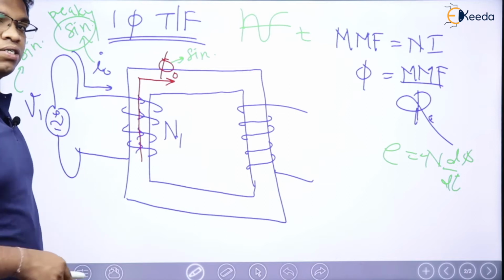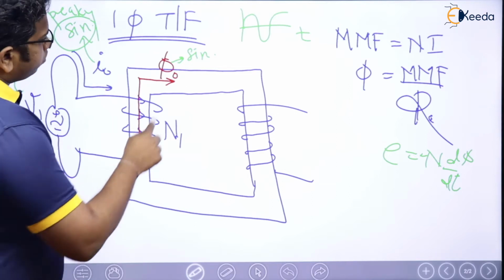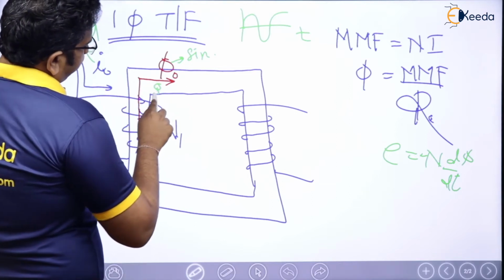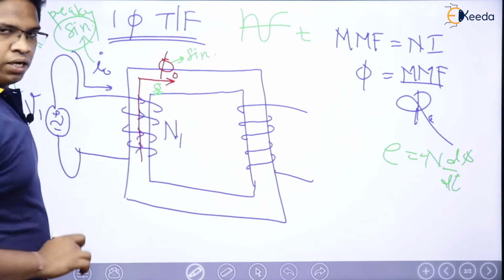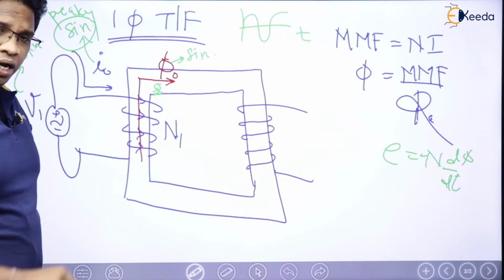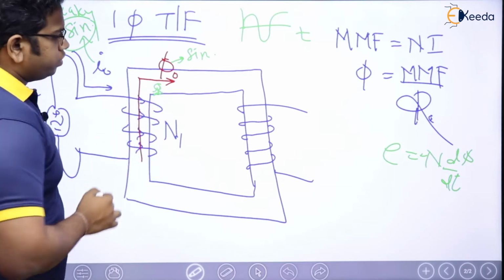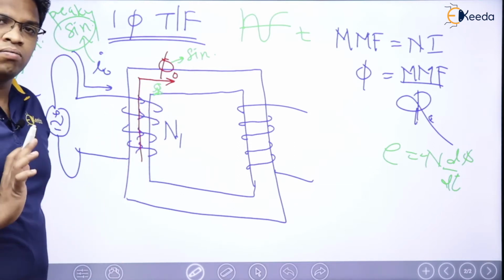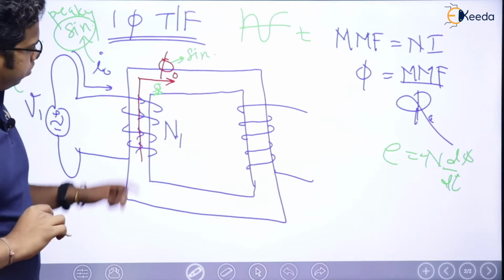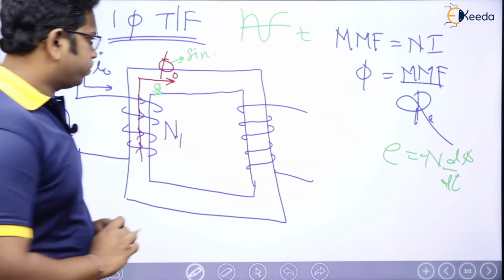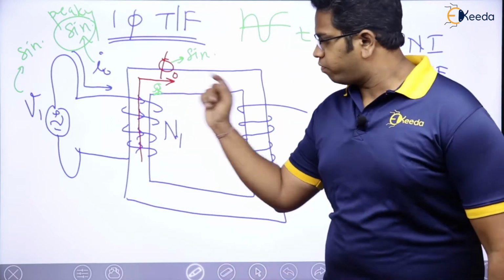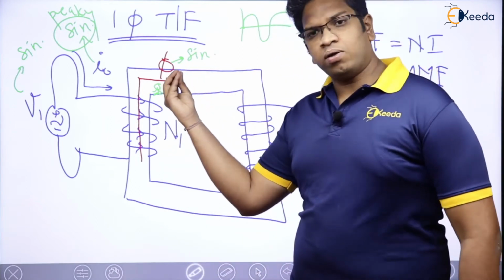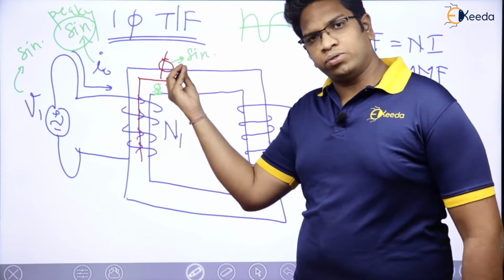How do I know that flux is time displaced? Let me sit here on the core, like a lazy bug, doing some time pass. What do I observe here? Flux also will be sinusoidal only. So flux is like 0, positive maximum, 0, negative maximum, 0.